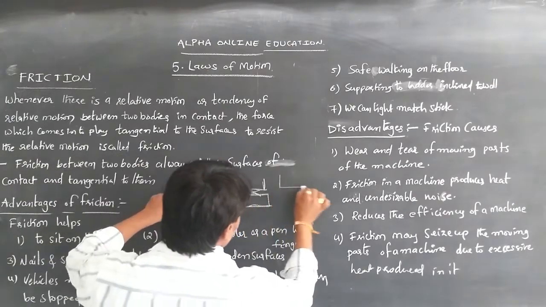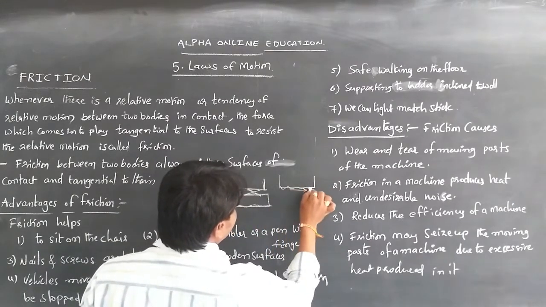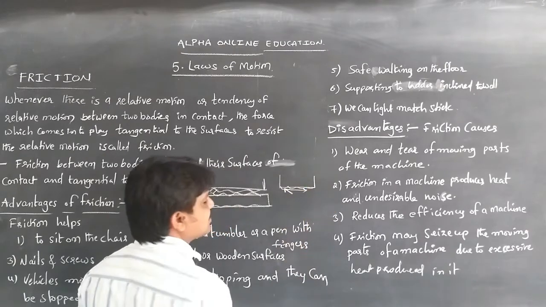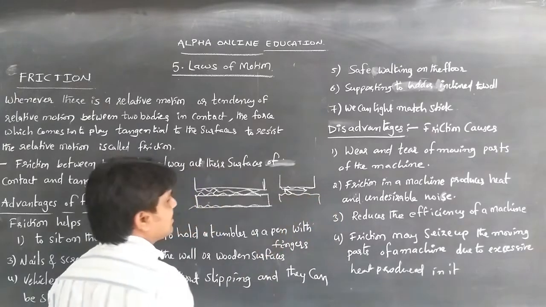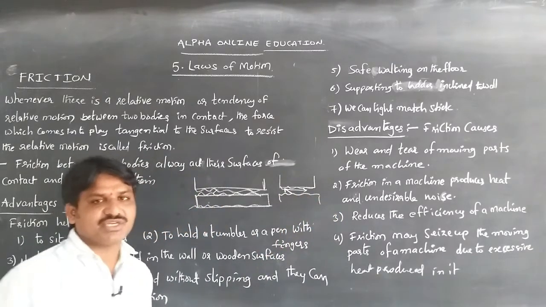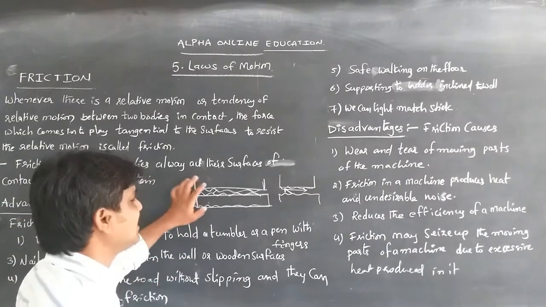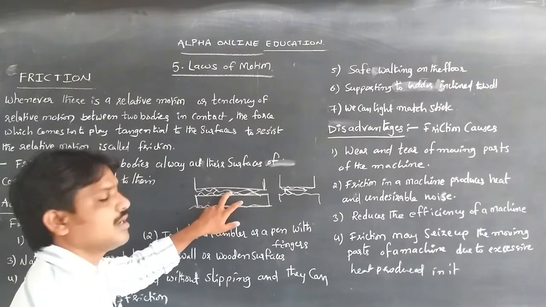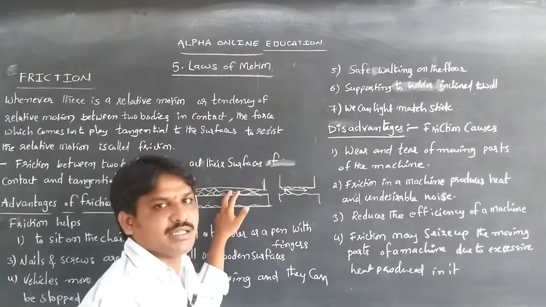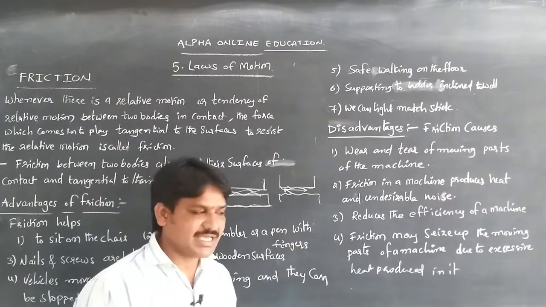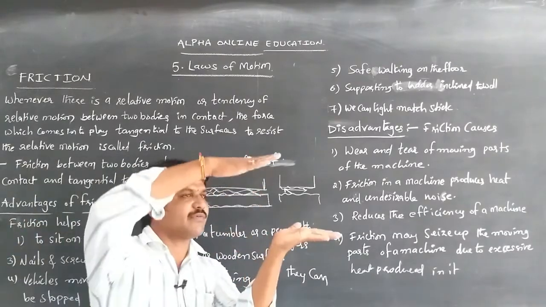When a body moves in one direction, the other body exerts a force tangentially. This tangential force is called the frictional force. This frictional force always acts on the surfaces of bodies that are in contact, always tangentially. For example, if a body is sliding over another body,